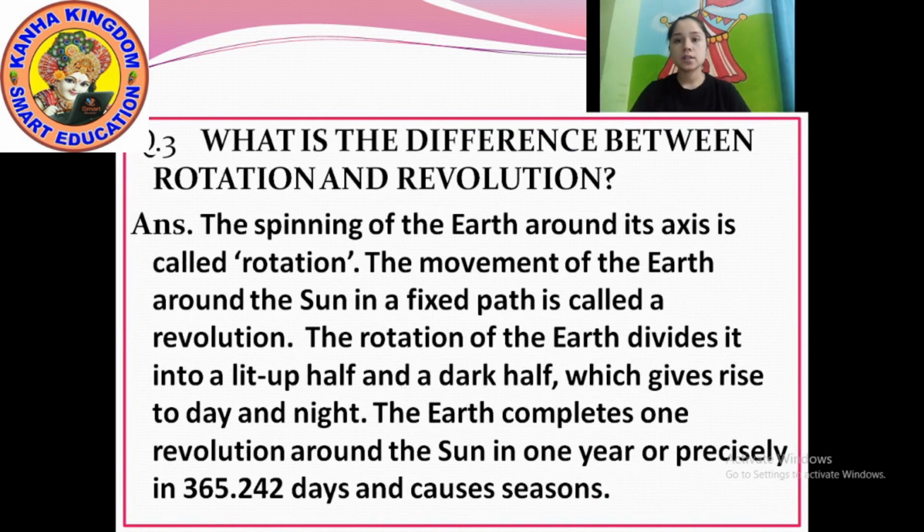Another question, question number 3. Write down: what is the difference between rotation and revolution?